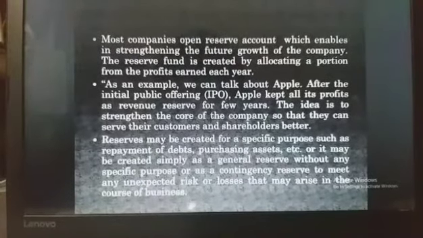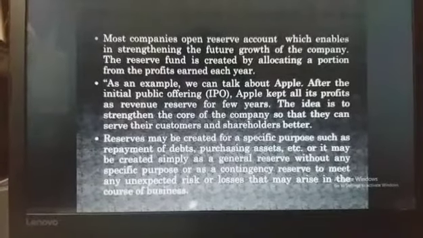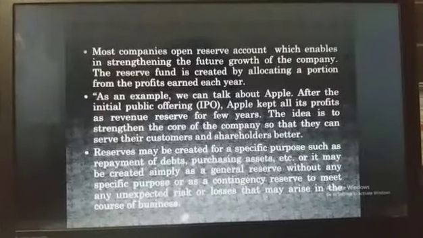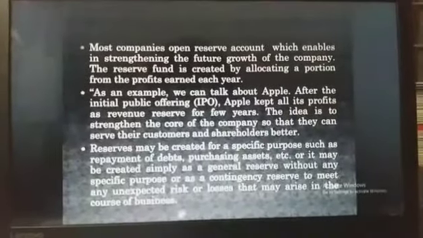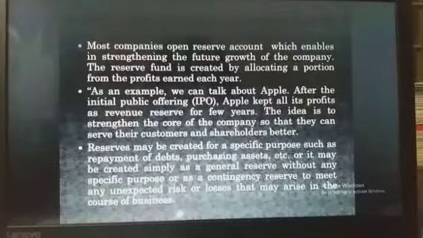Reserve may be created for a specific purpose such as repayment of debts, purchasing assets, etc. Or it may be created simply as a general reserve without any specific purpose, or as a contingency reserve to meet any unexpected risk or loss that may arise in the course of the business.